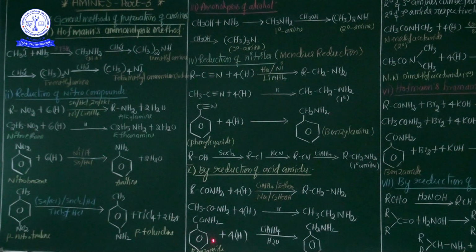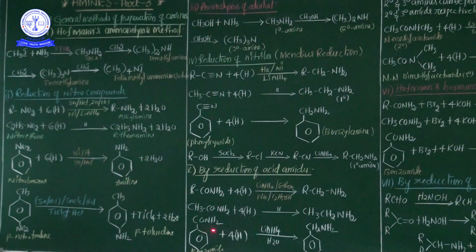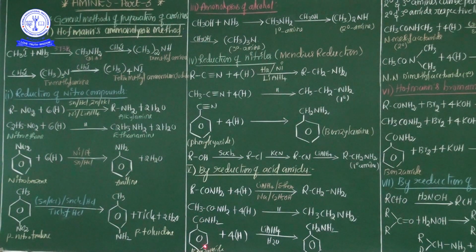Now see here, the aromatic amine preparation method. This is benzamide, C6H5CONH2, and 4 hydrogen atoms, in the presence of lithium aluminum hydride and water. Finally benzyl amines are obtained.